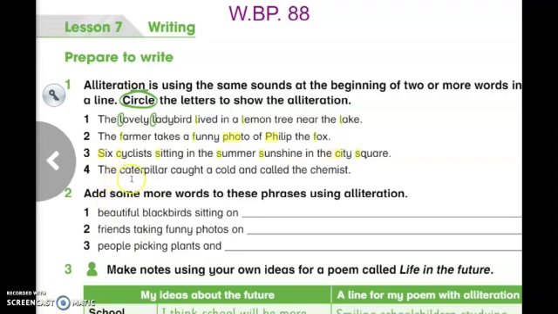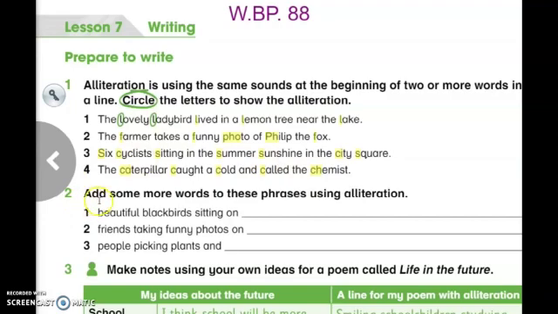Number 4, the caterpillar caught a cold and called the chemist. So as you can see in this line, the repeated sound is K, caterpillar, caught, cold. Also here we have cold and chemist. So this is the repeated sound.